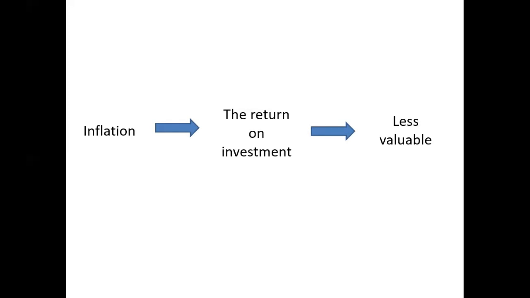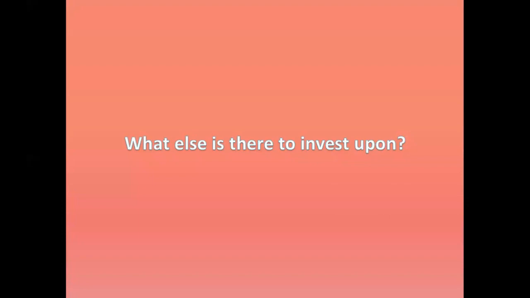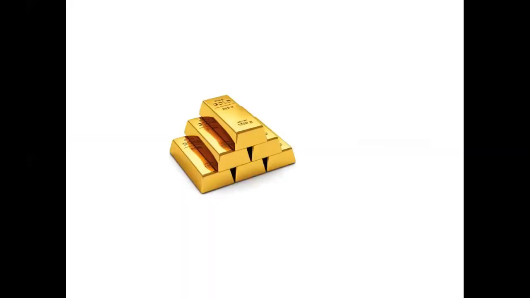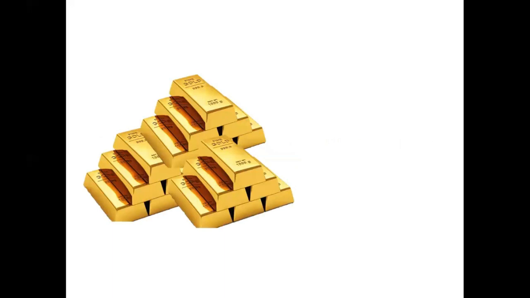Now, as there is inflation, people think it's better to invest in something else that will always have the same value and is considered precious. Well, yes, the item is gold. And gold is a precious metal. It is a very scarce commodity and it has high value in society because people think that anyone with a large amount of gold is a wealthy person. This is why people tend to buy a lot of gold, something that has constant value, something that is precious, something that makes you feel rich. And it's not only some, a lot of people do that, which causes the demand for gold to rise. And with the rise in demand, there is a rise in prices.